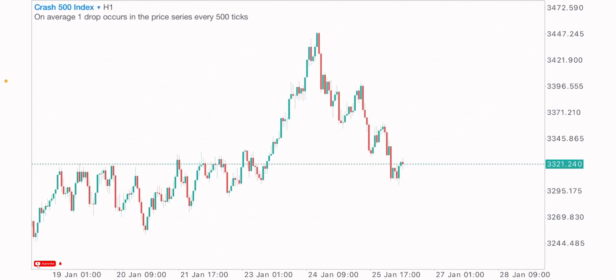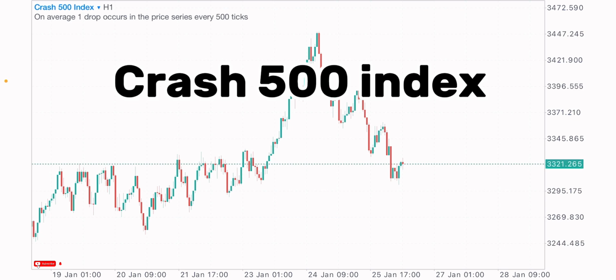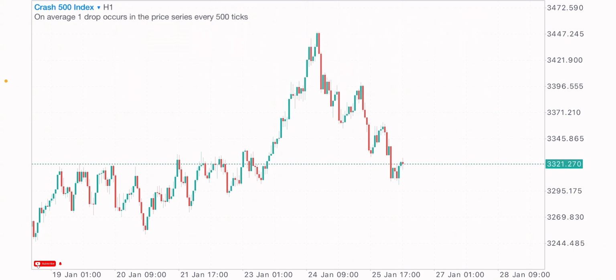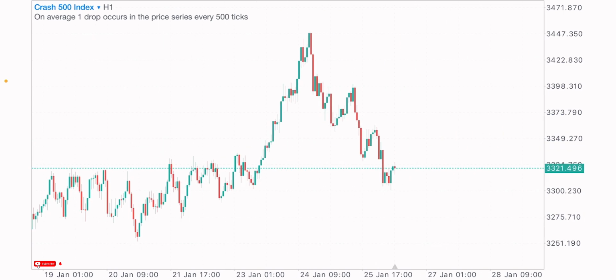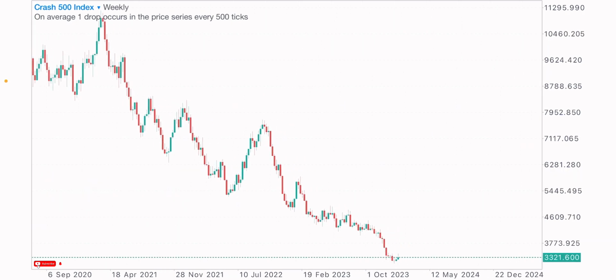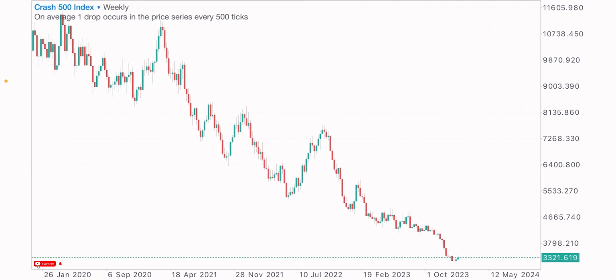There's an interesting market situation on Crash 500 index, so I would want us to have a look at this index in today's video. Thereby we'll be analyzing from a higher time frame down to a lower time frame to have a proper view and look at this index. You guys know that whenever I want to analyze the market, whenever I want to look out for my trade opportunities, I start from a higher time frame, and this higher time frame can be the daily time frame, can be the monthly time frame, it can be the weekly time frame. So I would want us to start from the weekly time frame on Crash 500 index.